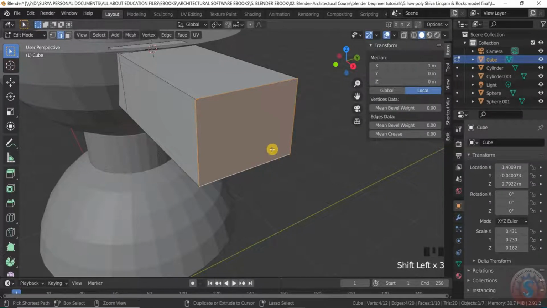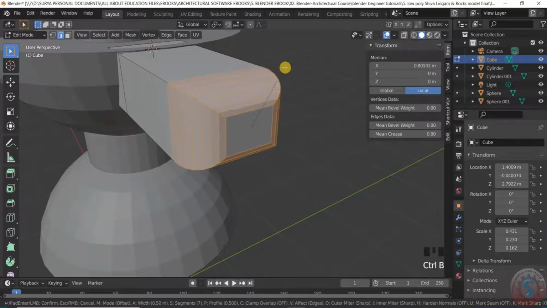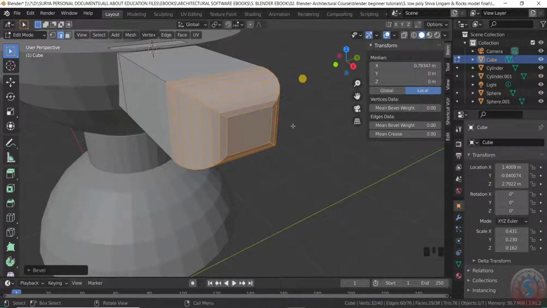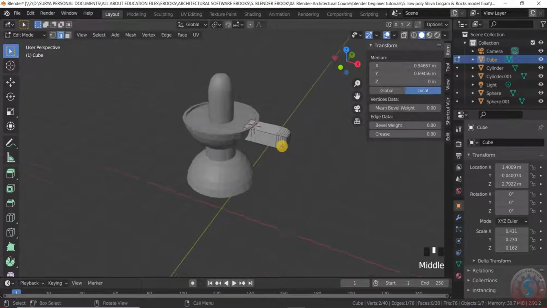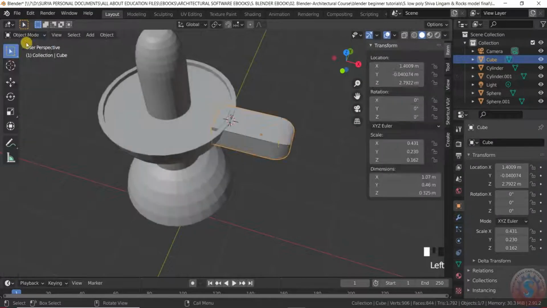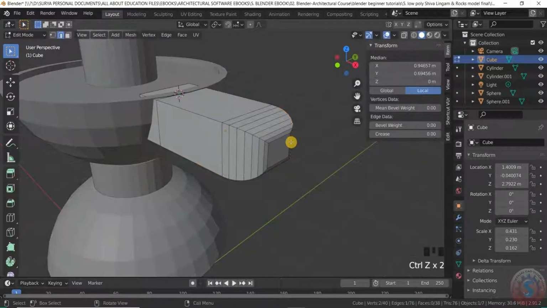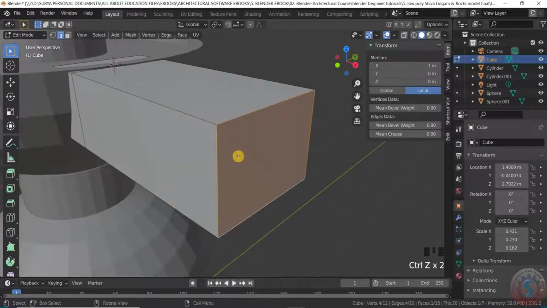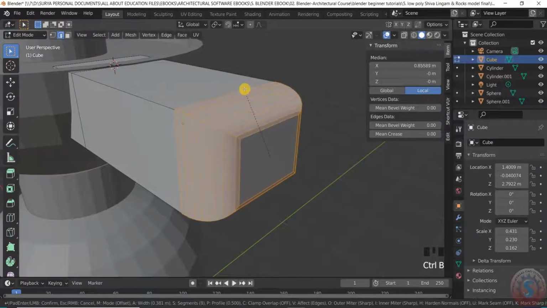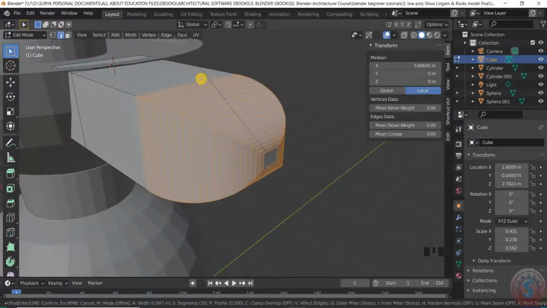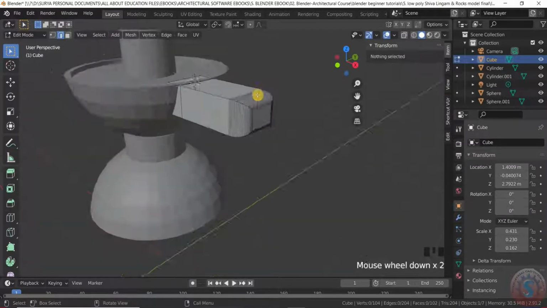For example, the Control B already explained. For example, you can create the shape like this. Into the object mode, you can observe. And in the Control B, you can increase the value of the roundness also, and increase like this.